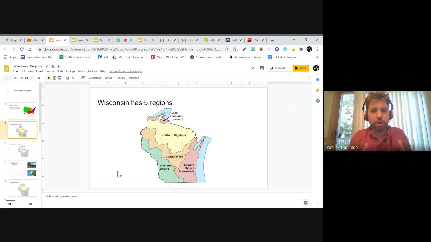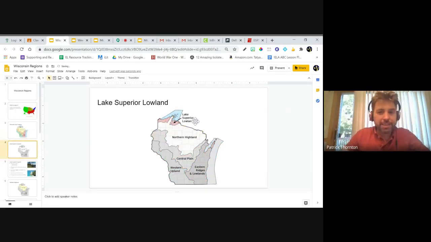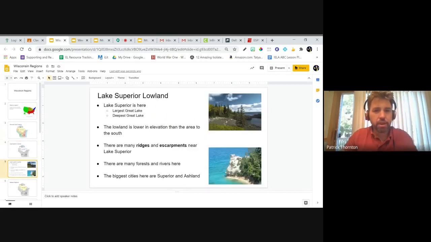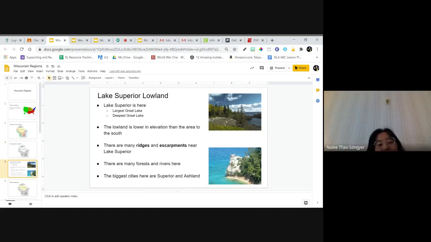So now we have to figure out, why are these regions different? What do these different regions share? So we'll start here with the Lake Superior Lowland. You see how we got that highlighted to make it very clear where that is. So a couple of things about the Lake Superior Lowland. It is near Lake Superior. Right, everybody say that together with me. Lake Superior.